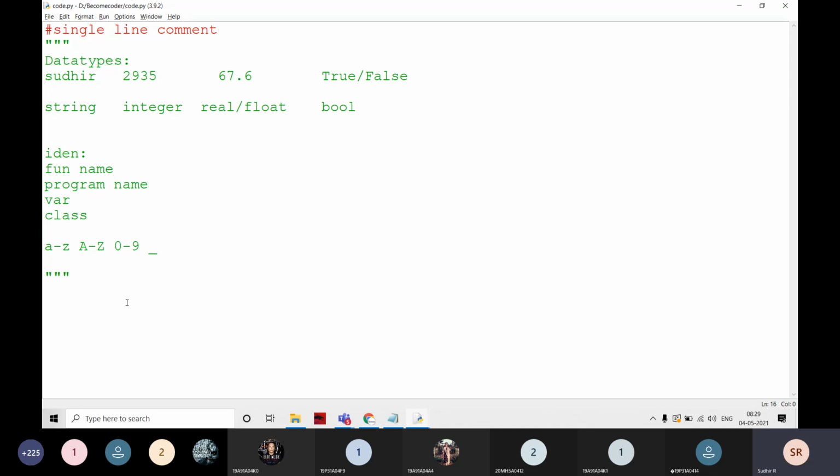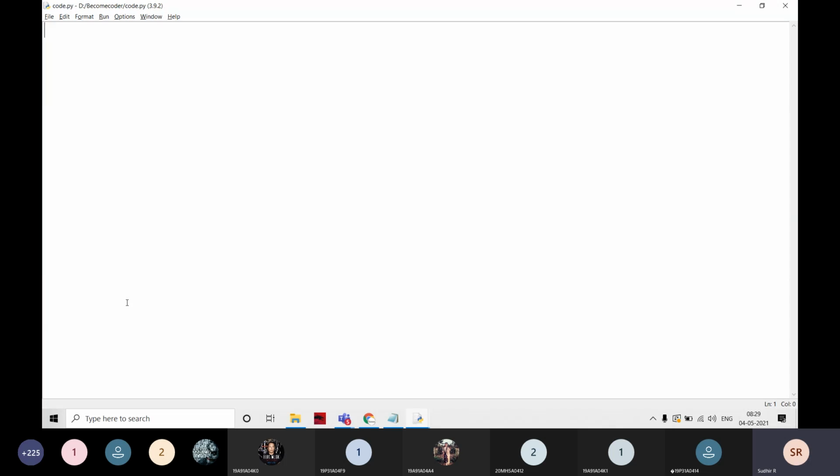And I'm going to write a simple program here. For example, addition of two numbers. I'm not teaching you the addition of two numbers here. How am I going to write it? Here I am going to take num1 is equal to 10, num2 is equal to 20. Here I am writing two variables. The names are num1 is equal to 10 and num2 is equal to 20. I am not writing like this.